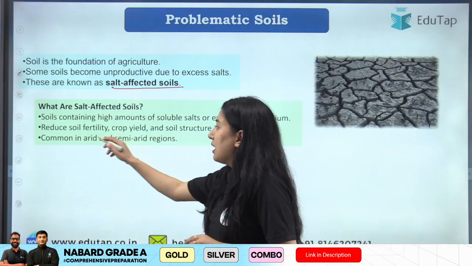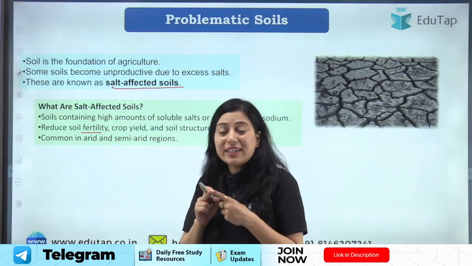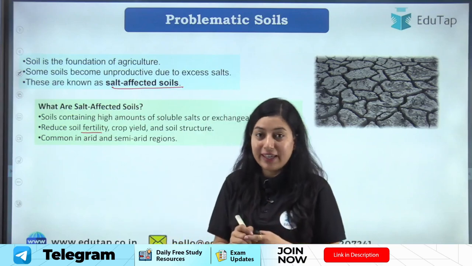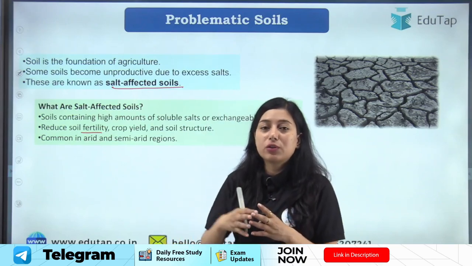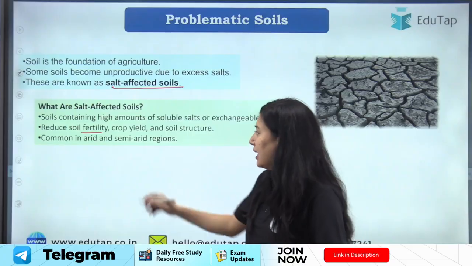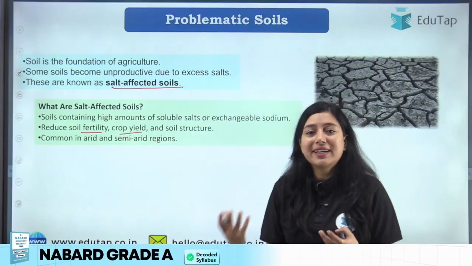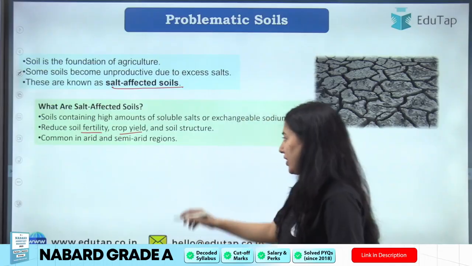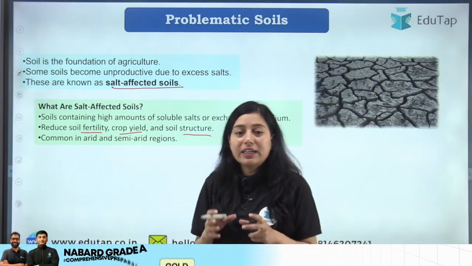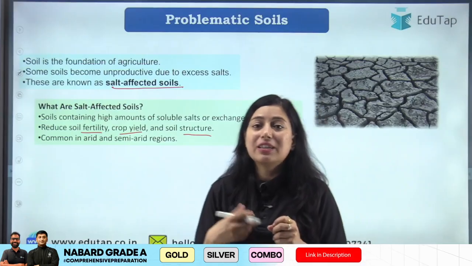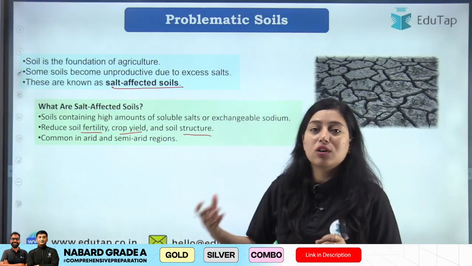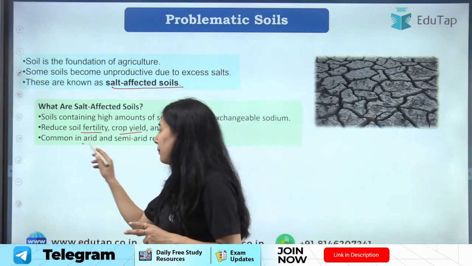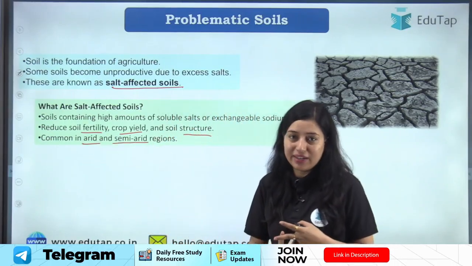In this particular soil, the soil fertility is low. A high amount of salt reduces the soil fertility and reduces the availability of nutrients to the plant, which reduces crop yield. It also leads to poor soil structure, which again does not support crop growth and development. This particular type of soil is commonly seen in arid and semi arid regions.